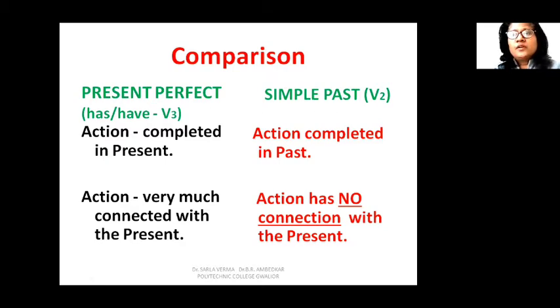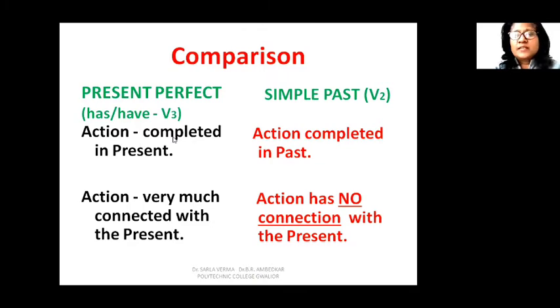When you do not want to show a connection of the action or of the effect of the action in present, then we use simple past. So the connection with the present is broken in simple past. Whereas in present perfect, we want the action to be very much connected with the present.